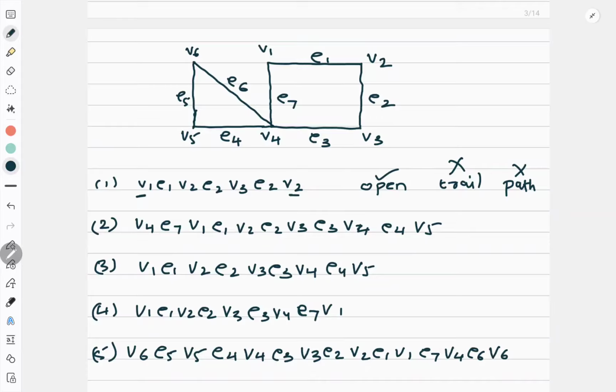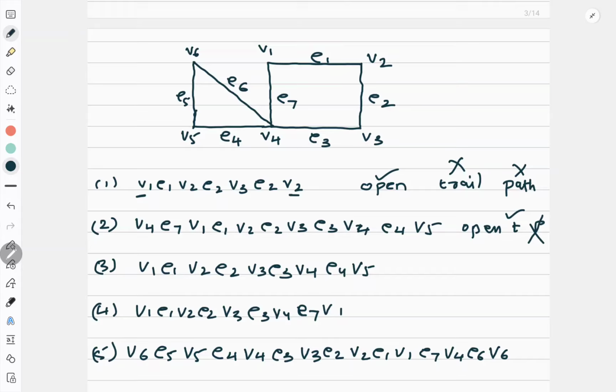Okay, now look at the next question. It is starting from V4 and ending at V5. So again it is open. Now it can be a trail, it can be a path. So I will see first for trail, any edges repeated? 7, 1, 2, 3, 4. Edge is not repeated. So it is a trail. Now let me check whether it is a path also. So I will check the vertex. 4, 1, 2, 3, 4. Vertex is repeated, so it cannot be a path. So it is a trail, but it is not a path.